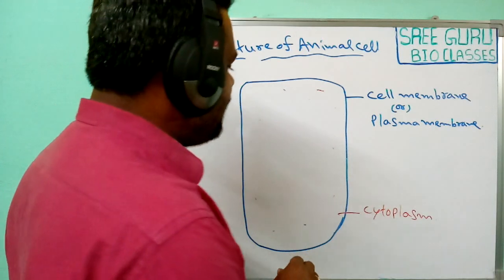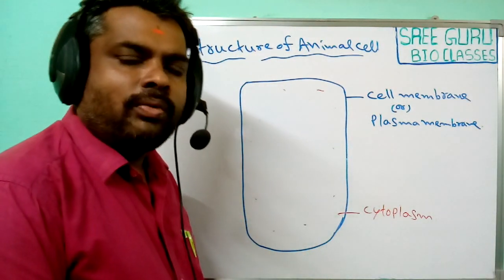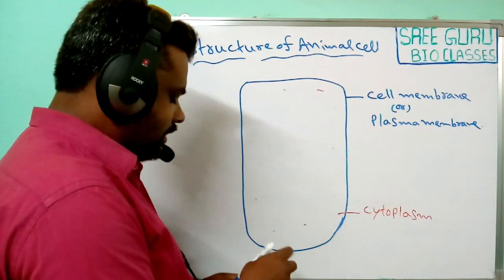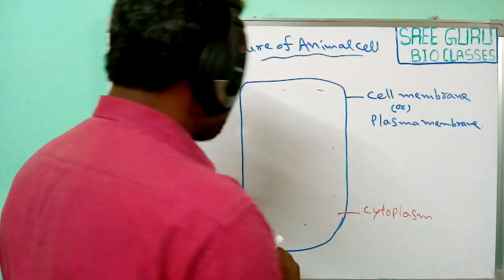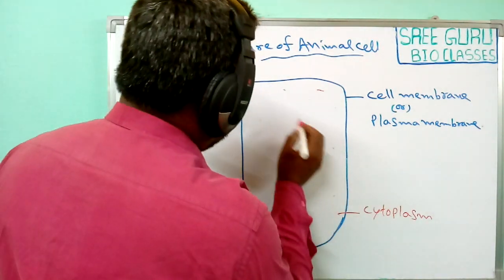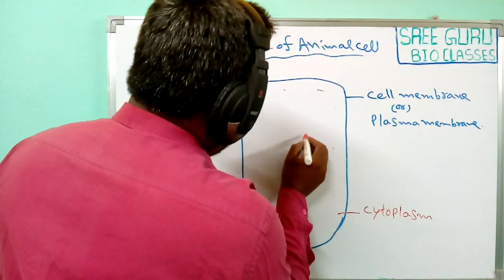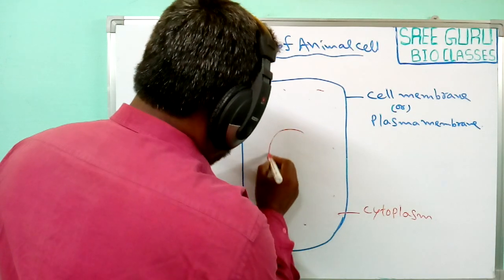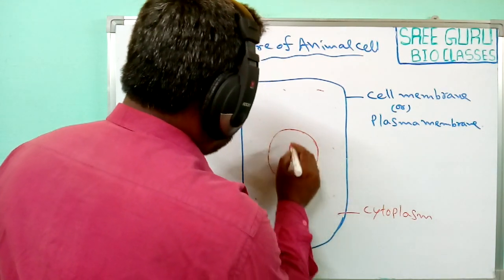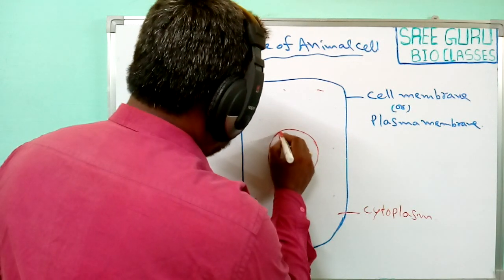In that cytoplasm, a large number of organelles are also present. One of the most important cell organelles present in the animal cell is the nucleus. Generally, a centrally located nucleus is observed in the animal cell.